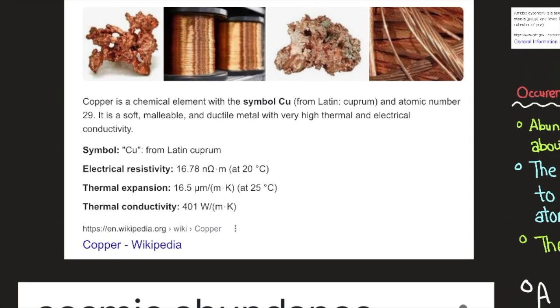So here we have copper. It's a chemical element with the symbol Cu, from Latin cuprum, and atomic number 29. It is a soft, malleable, and ductile metal with very high thermal and electrical conductivity. Its electrical resistivity, thermal expansion, and thermal conductivity are presented below.